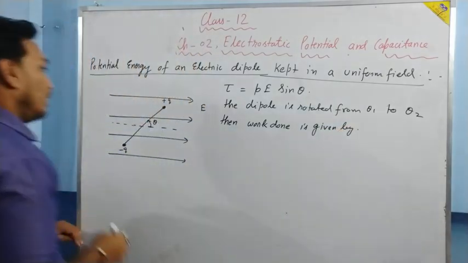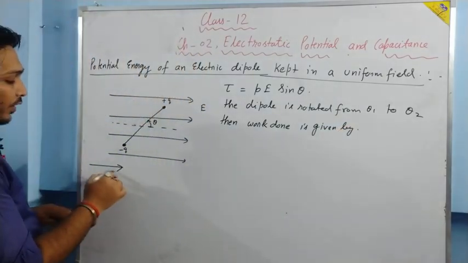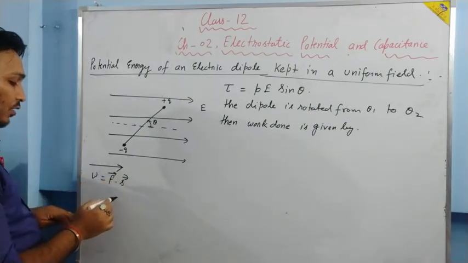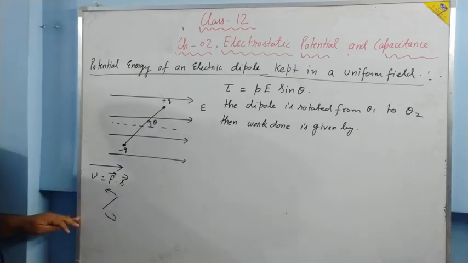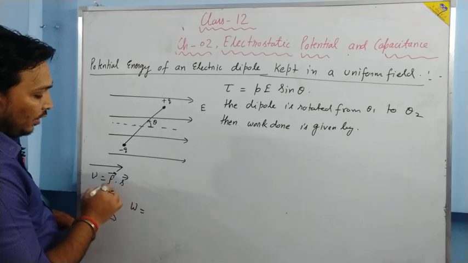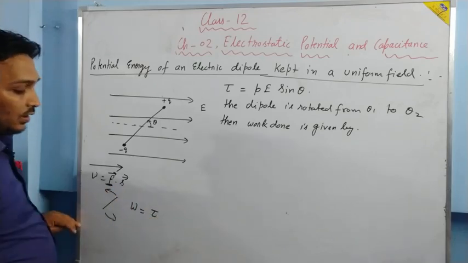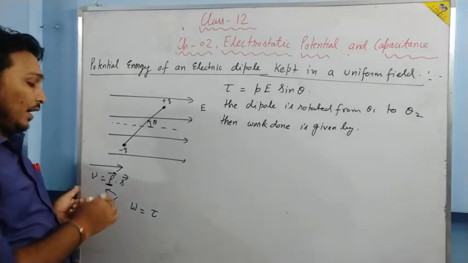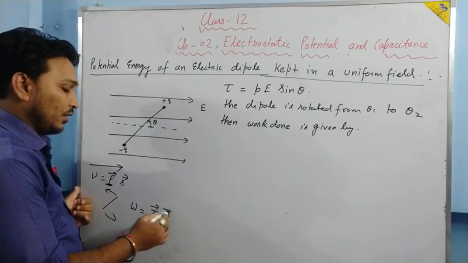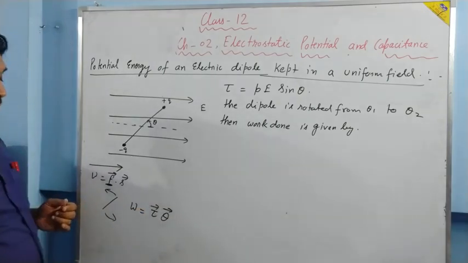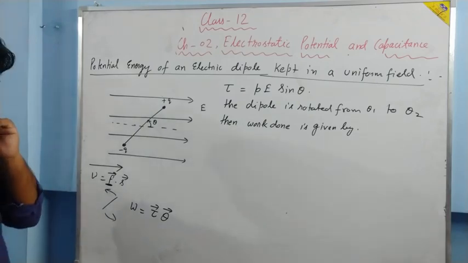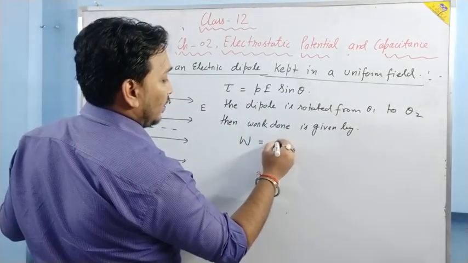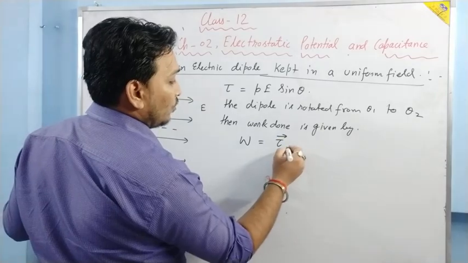see, when a body is linearly moving, then the work done is given by force into displacement. But if a body is rotating, then in this case the work done is given by, in place of force we have torque, because torque plays the same role as force in linear motion, and in place of displacement we have angular displacement. So basically work done is given by torque vector dot theta vector. Is it clear? So basically here also the work done will be given by torque vector dot theta vector.